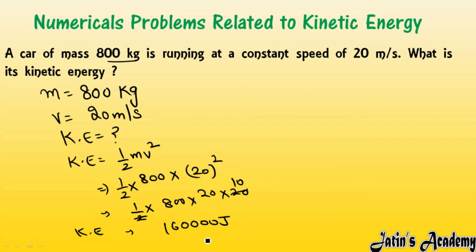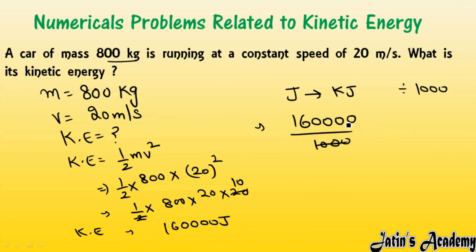And if you want to convert this joule into a bigger unit, that is kilojoule, that thing also you can do. How you can do? See carefully. In order to convert joule into kilojoule, just divide this answer by 1000. Divided by 1000, what you will get? 16 with 4 zeros divided by 1000, you will get 160 kilojoule. So kinetic energy of this car is 160 kilojoule. Fine.